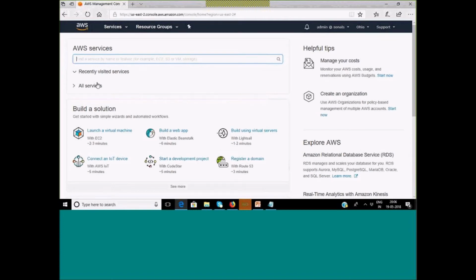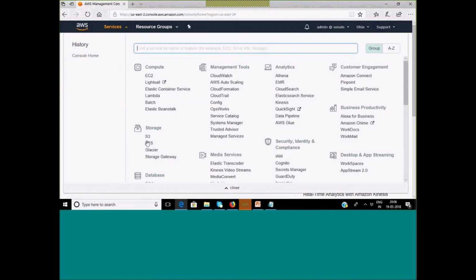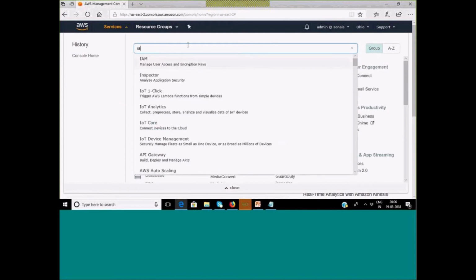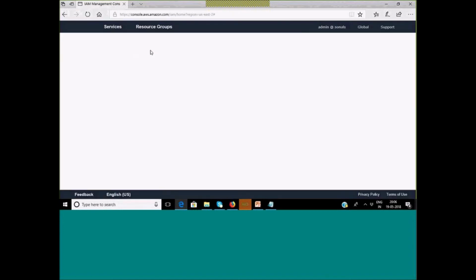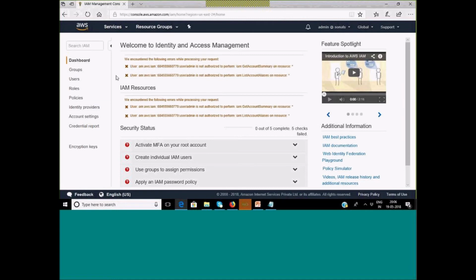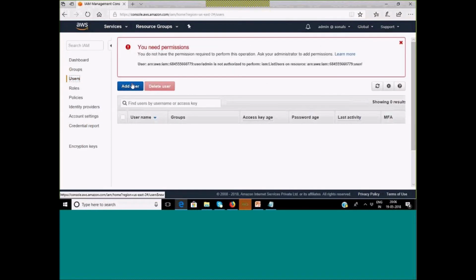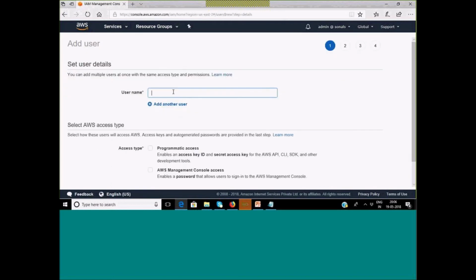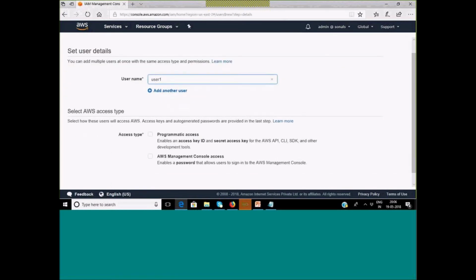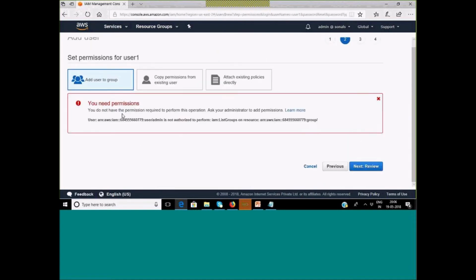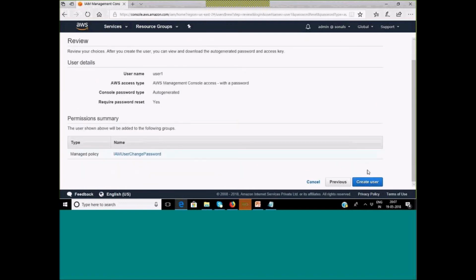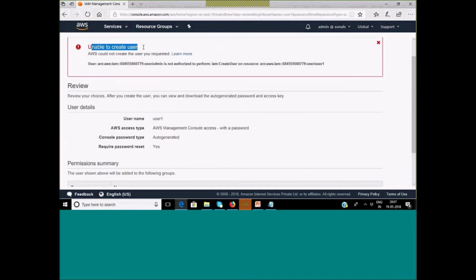Now the thing is that I will try to, okay, let me use IAM itself. I will try to create a user. Let's see if it allows me to do. Okay. Now see, you can see it is throwing the error. We encountered the following error. As I click on users, add user, you need permissions, right? It will allow me to proceed, but at some point, it will definitely throw error. At the beginning also it was throwing error, but still if I continue, see, you need permission. At each step it is giving me error message. Create user, see, unable to create user.